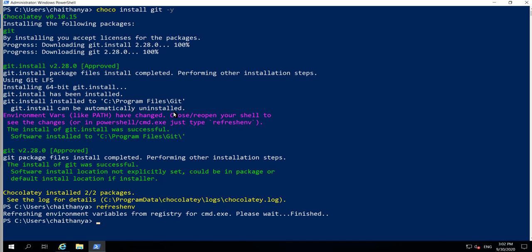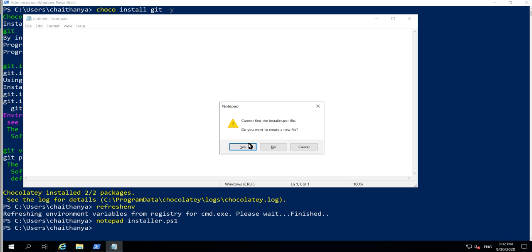The way which I am showing, if anybody knows about PowerShell, it will be easy for them. By using the command notepad installer.ps1, I wanted to create this file. I am going to show some things for you.